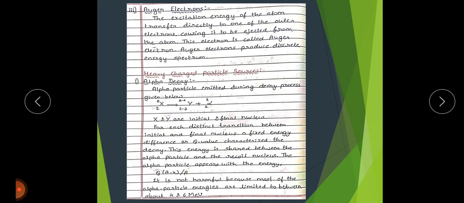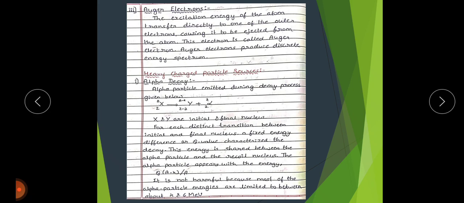This energy is shared between the alpha particle and the recoil nucleus. The alpha particle appears with the energy Q times (A minus 4) divided by A. It is not harmful because most alpha particle energies are limited to between about 4 and 6 mega electron volts, which is a short range of energies.